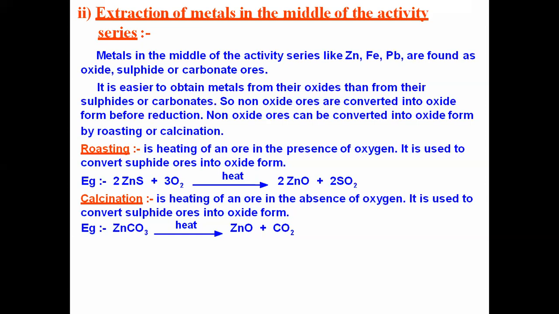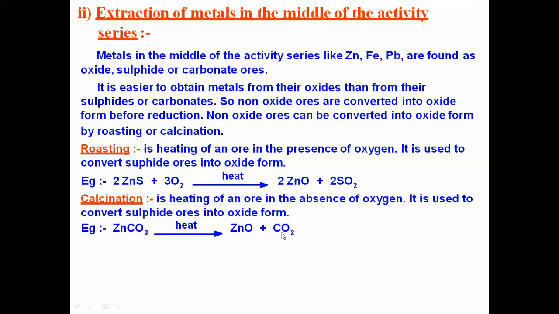So these are the two different ores which have to be converted into oxide form: sulfide to oxide, roasting; carbonate to oxide, calcination. By heating, the carbonate, that is CO3, already contains oxygen, so that oxygen should be retained and carbon dioxide removed.